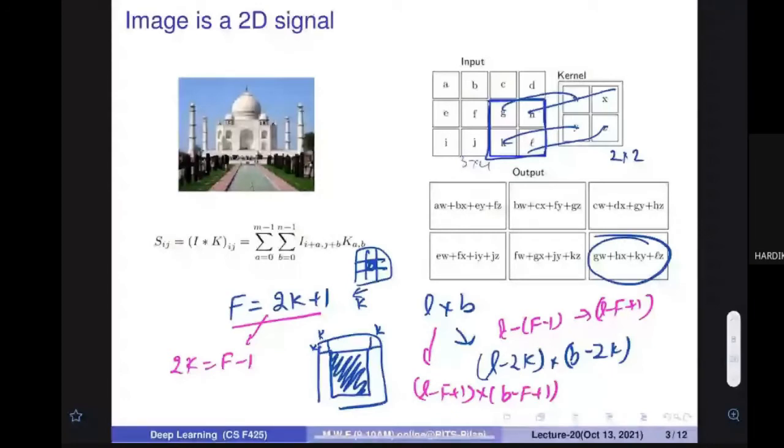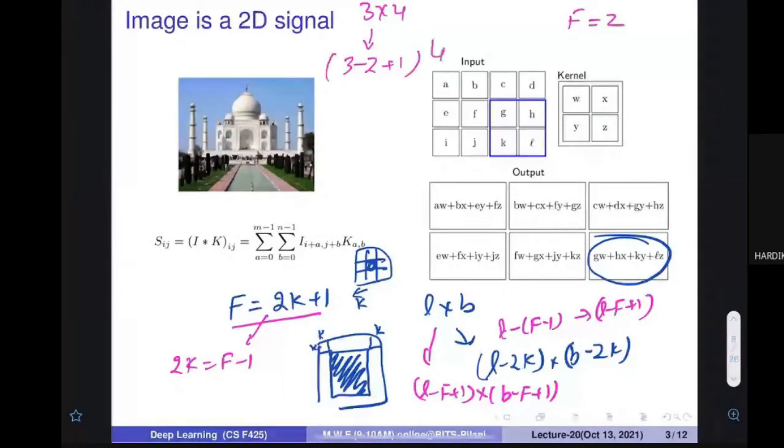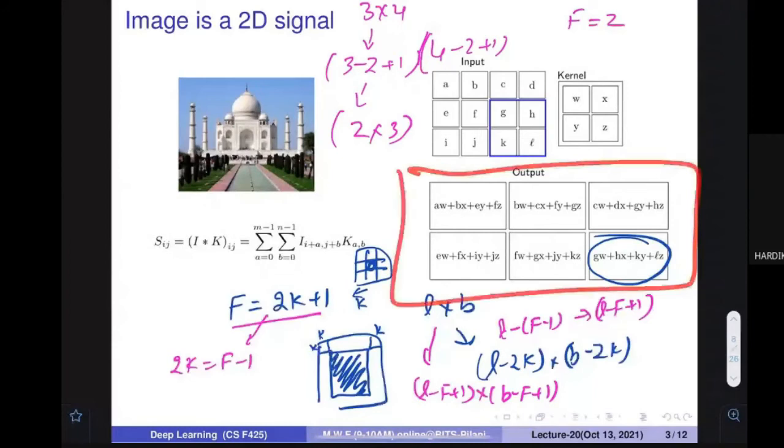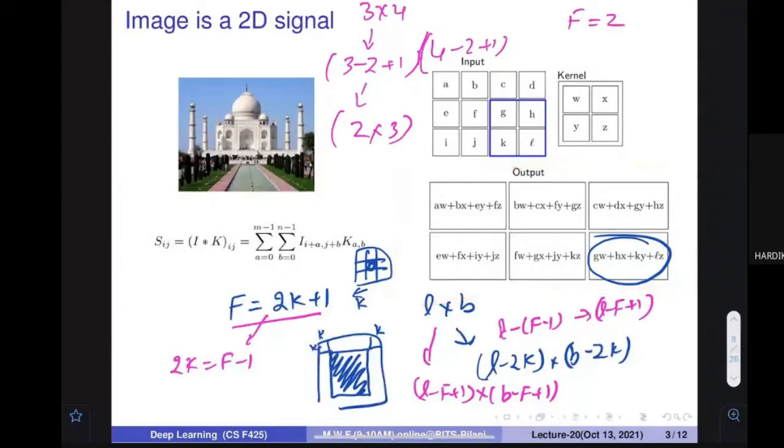Let us see on this running example whether we get the same thing or not. My image was 3 cross 4, and the filter size f was 2. So what should be the new size? It is 3 minus 2 plus 1 into 4 minus 2 plus 1. What is this value? It is 2 cross 3. So yes, I am going to get the same thing, the 2 cross 3 output. A small computation that we need to understand.